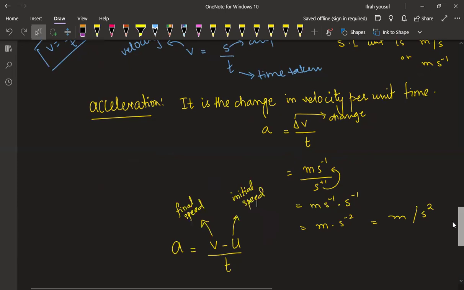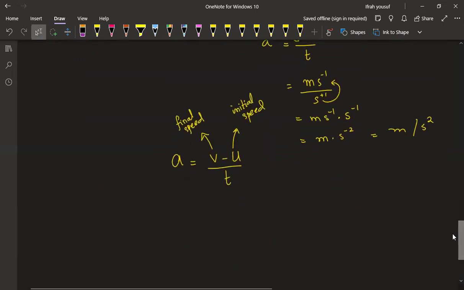And there are three equations of motion that you need to practice. These formulae will be given to you in the exam, but it is better to keep some things in your memory, because they will make things easy when we do calculations. So the first equation of motion: there are three equations of motion basically, and it's not a standard.